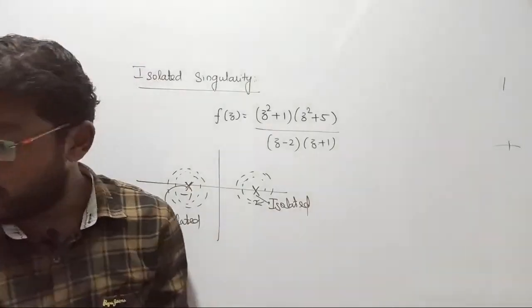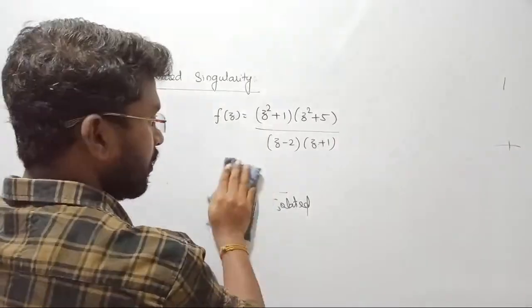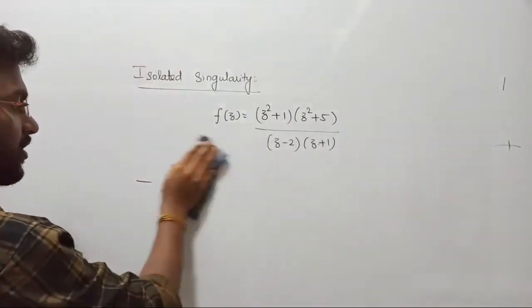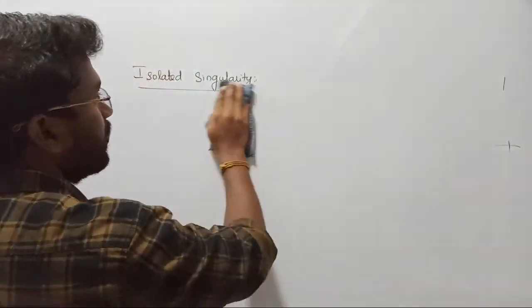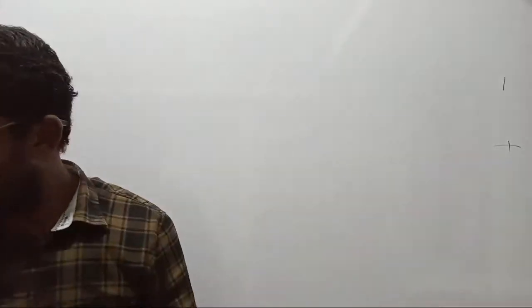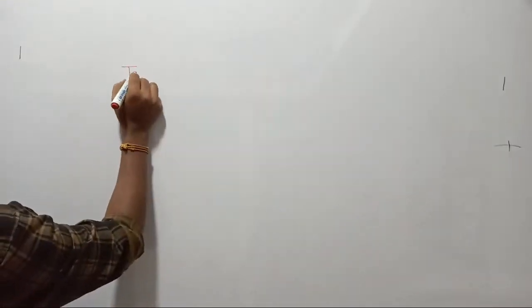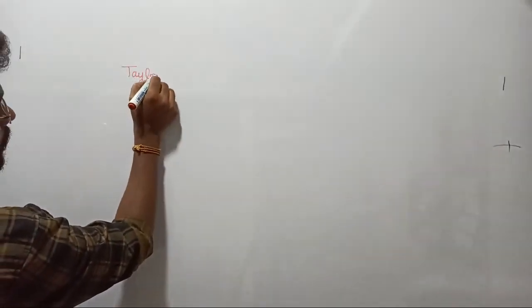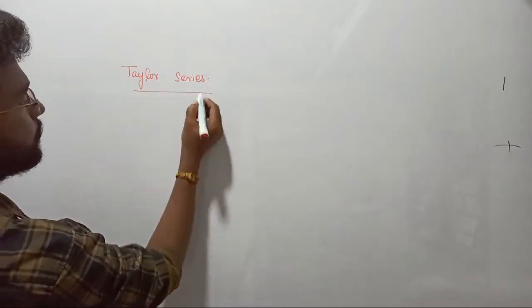Similarly, when we are looking for removable singularity, in the series you have taken, so in the Laurent series, let me rub these things. Yeah, let us go ahead. Actually we are going to consider two types of series. One is the Taylor series and another one is the Laurent series. First let me define the Taylor series.